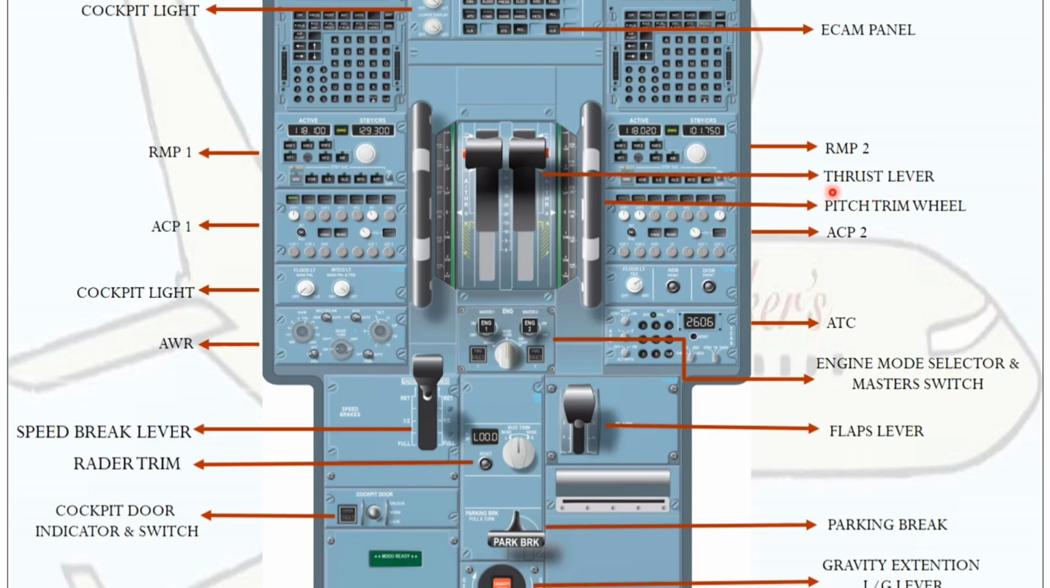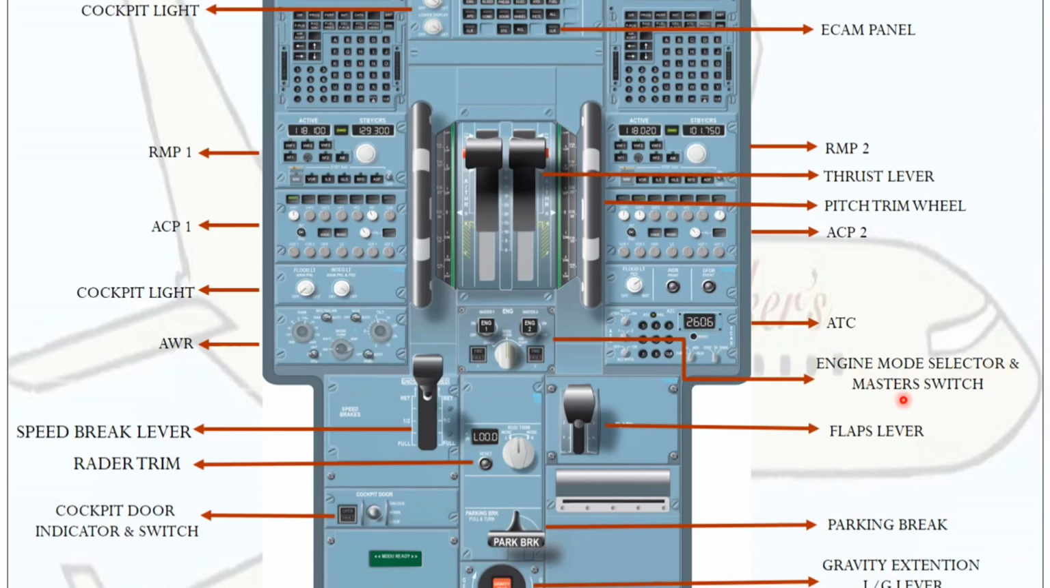Next one is the thrust lever. The thrust lever increases or decreases the power of the engine. Next one, pitch trim. Normally this is automatic. Next one is ATC, where we put the squawk code or the transponder code in this window.